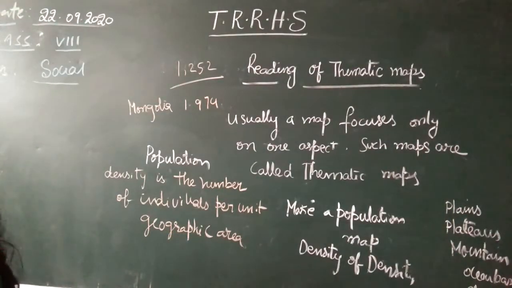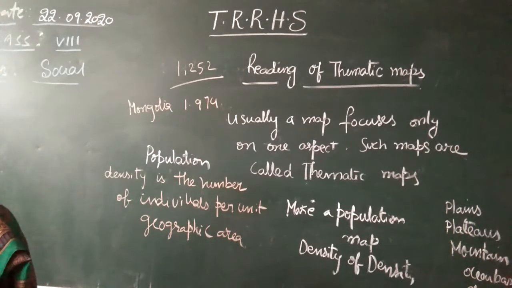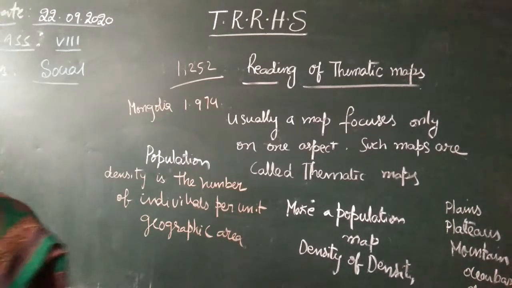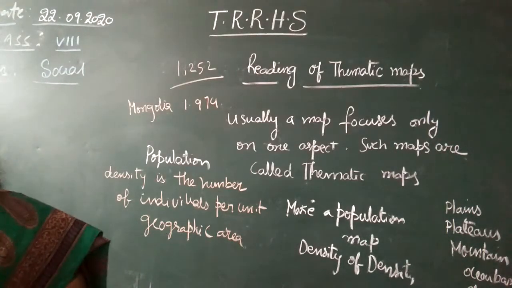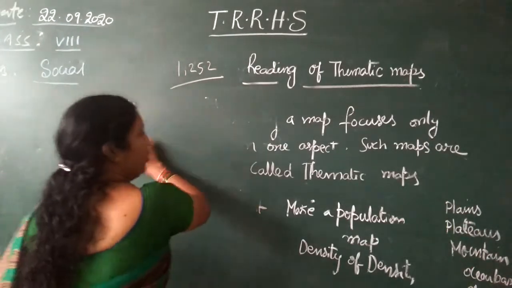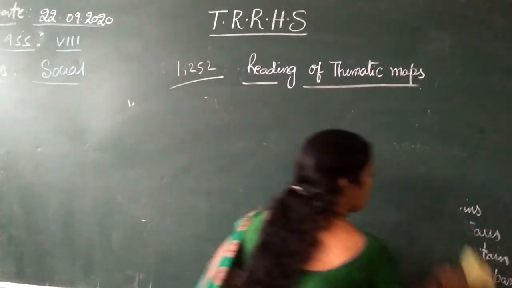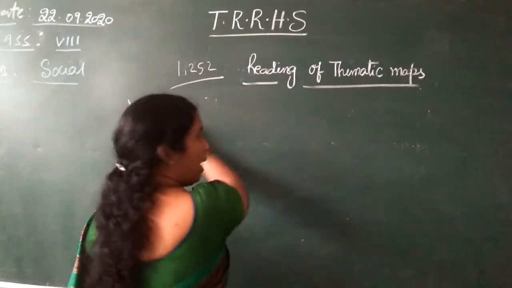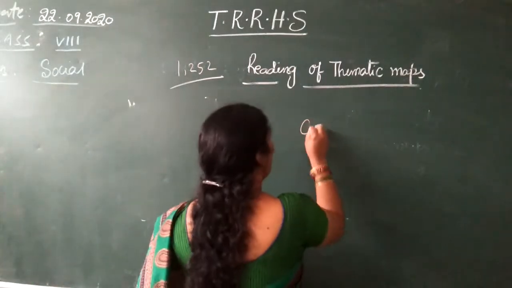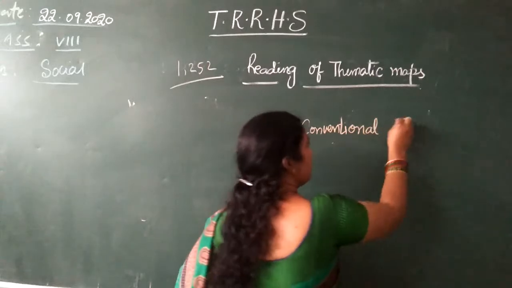And next we will go to conventional symbols. There are different conventional symbols. What is meant by conventional symbols? By map makers, this is all for you. I am just repeating the part you learned earlier in the first lesson, in the same class. What are conventional symbols?